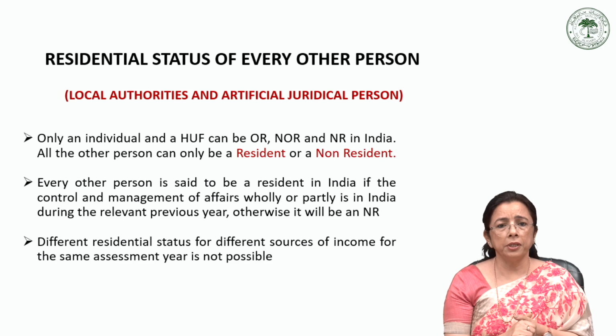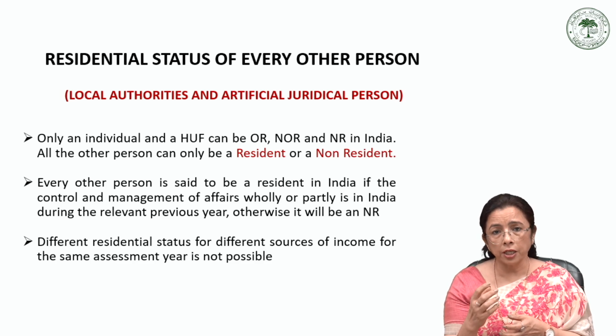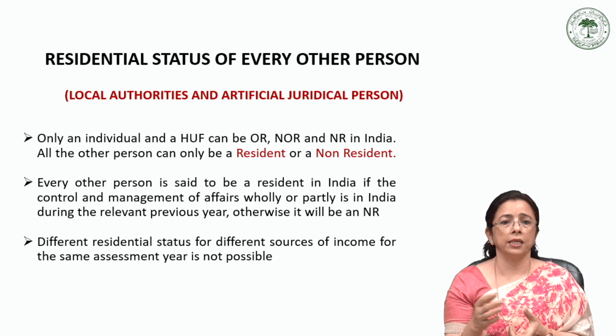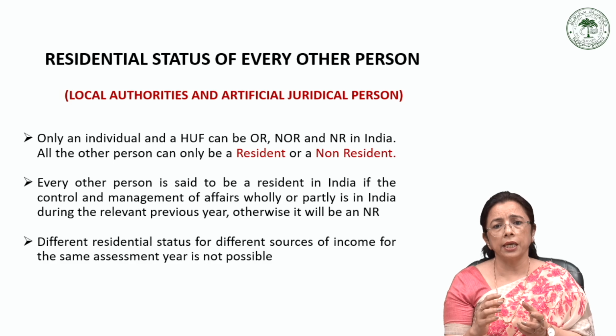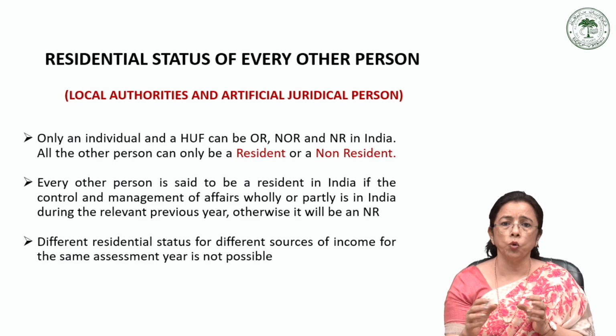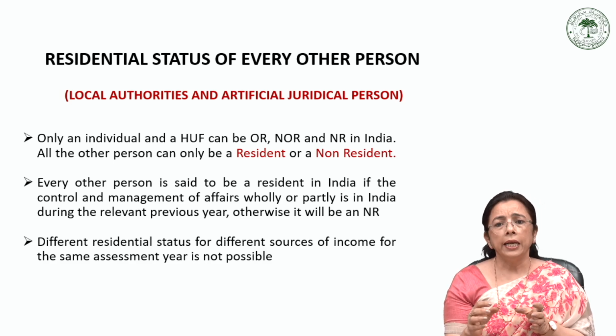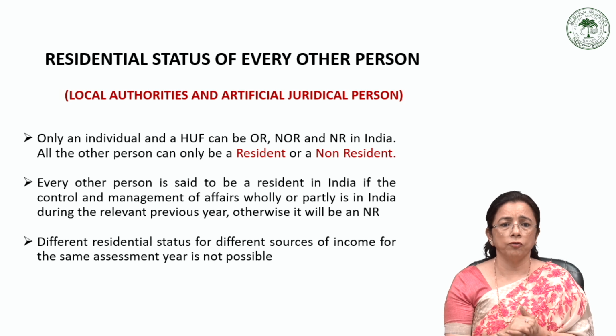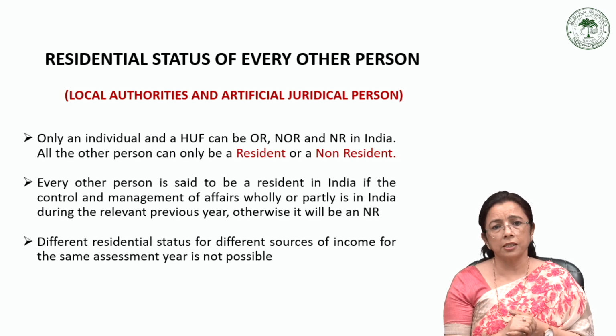In any other person, we can include the local authorities, the artificial juridical persons, etc. When determining the residential status, each category has its own specific rules laid down under Section 6 of the Act. For the category of every other person, the rules are simpler but equally important in determining the scope of total income taxable in India.